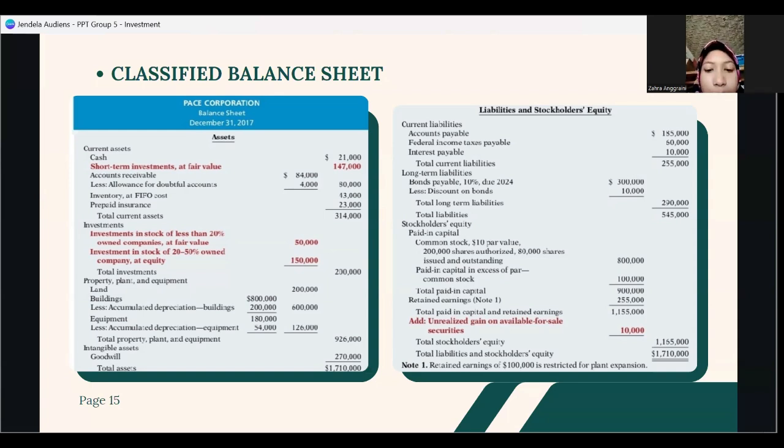This illustration also includes a long-term investment reported at equity and descriptive notation within the investment, such as the cash flow method for valuing inventory and one note for the statement.